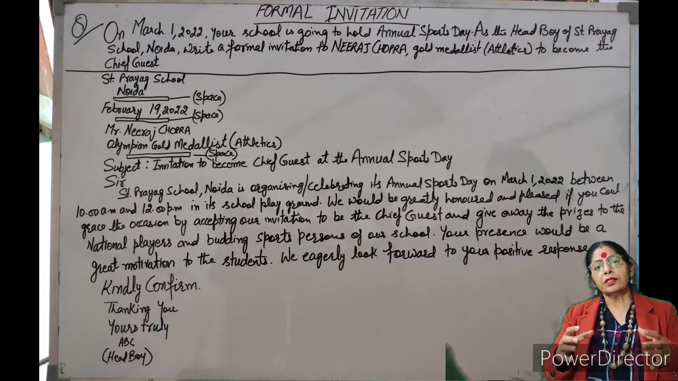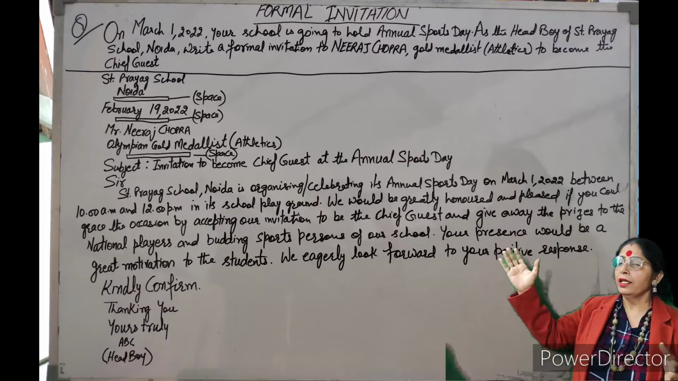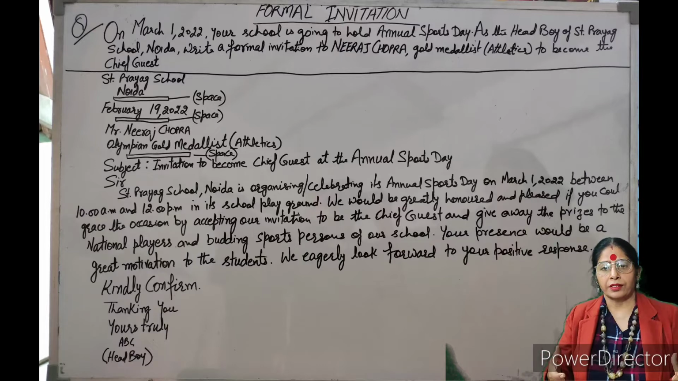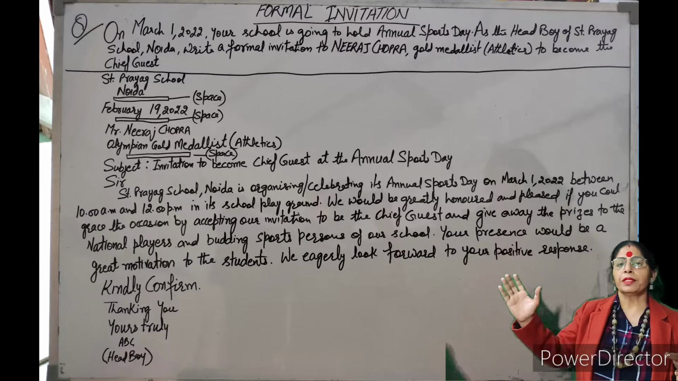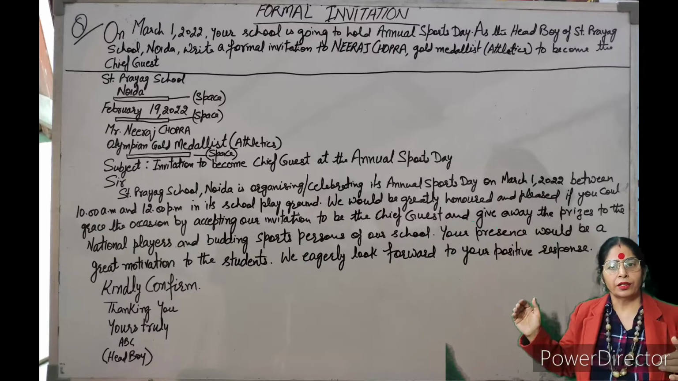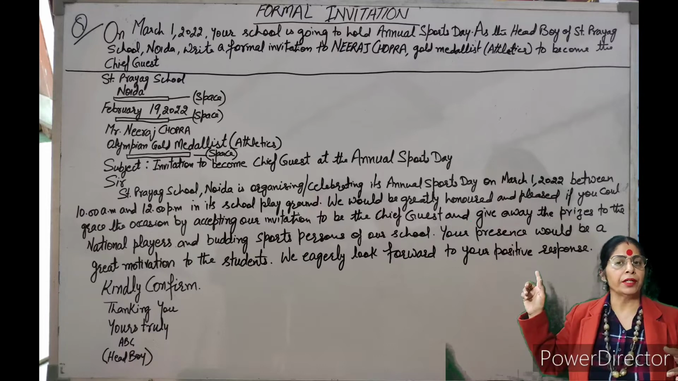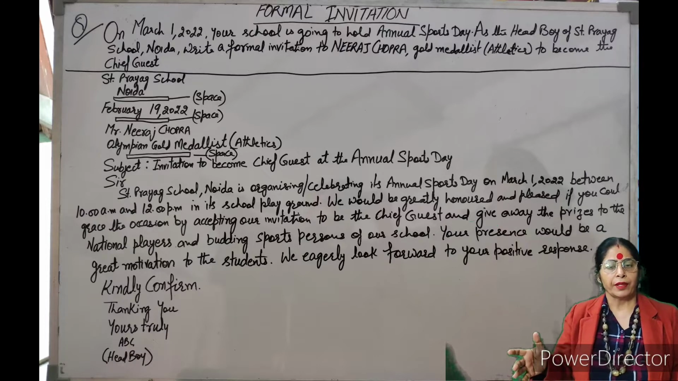Now this is letter form, that's why we should remember the letter format also. So the letter format is, first of all, we write the sender's address. So here the sender's address is St. Prayag School. So you will be starting with St. Prayag School. Next line, Noida. Then leave one line. So this is, I have written space. So leave one line. Then you will be putting the date.